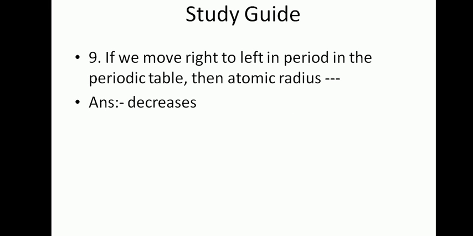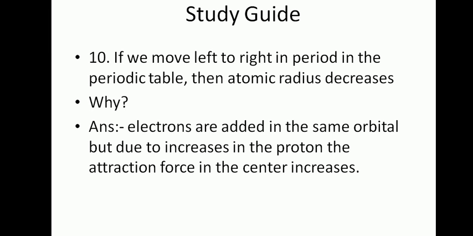Next, if we move left to right in a period of the periodic table, the atomic radius decreases. You also have to know the reason why.